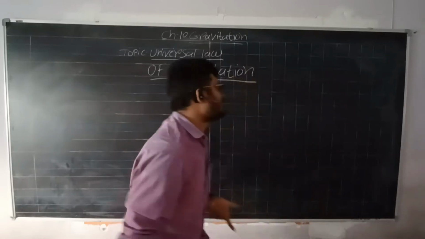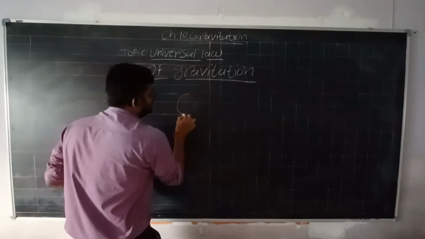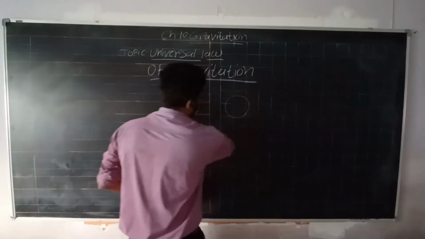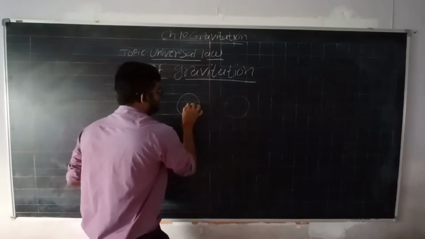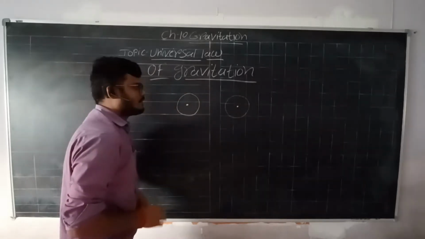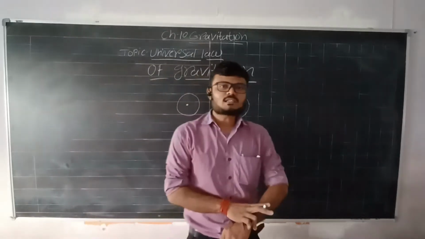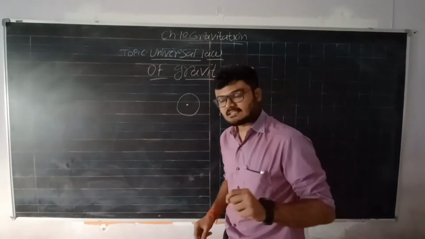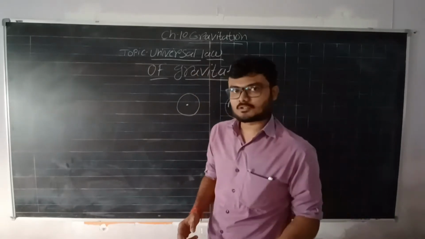अभी मान लो कि ये दो ऑब्जेक्ट्स हैं, right? And these are their centers, right? First of all, which is the factor that we are going to know that affects their force, right?